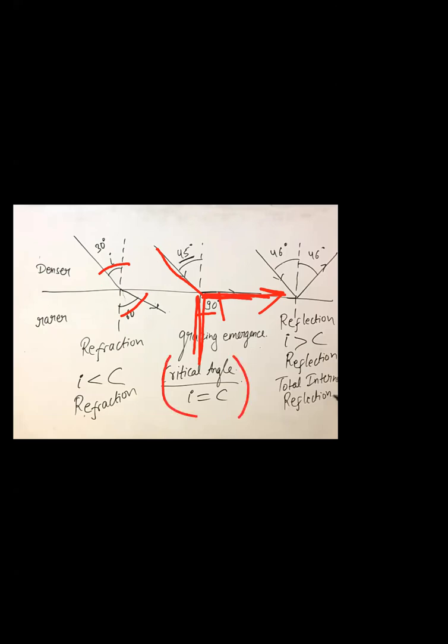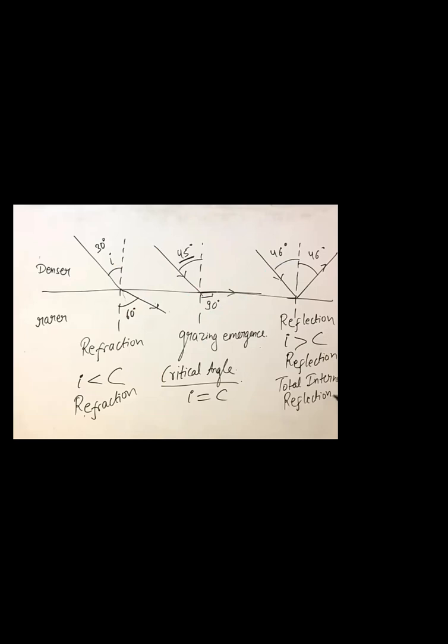What do we call it? Critical angle. Critical angle is that angle of incidence at which the angle of refraction becomes 90 degrees. So the light will travel along the surface of the prism or the surface of any substance. Clear? Yes, sir. That is called grazing emergence. What does grazing emergence mean? It will move along the surface. It will emerge along the surface.